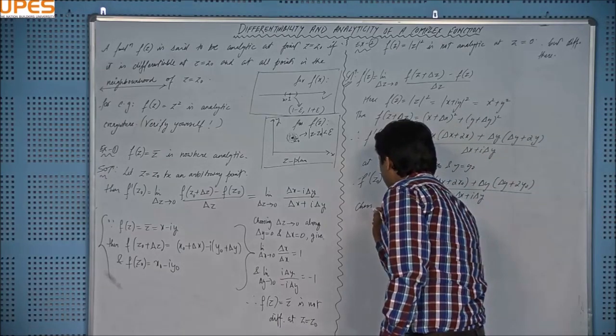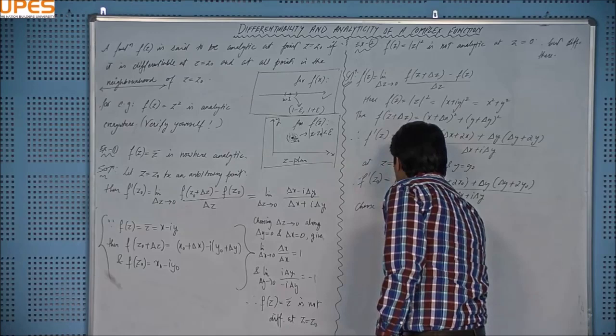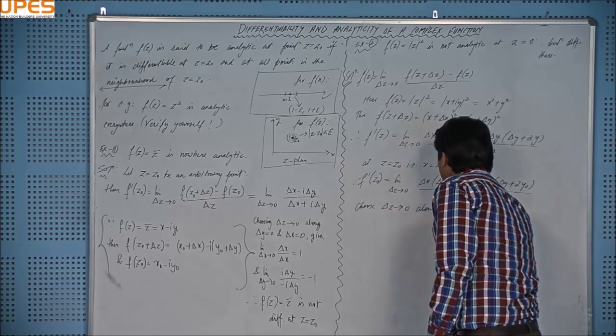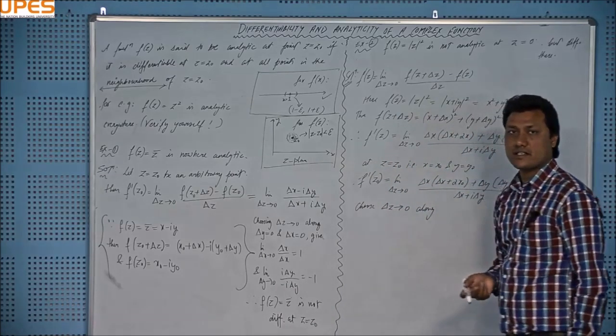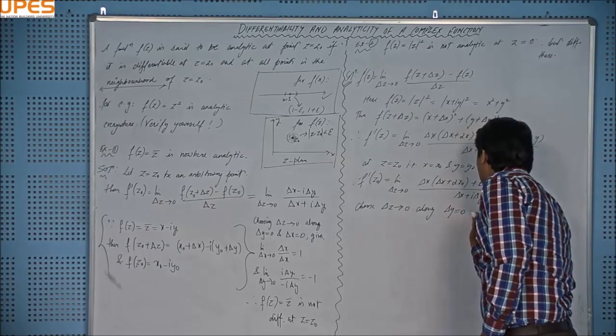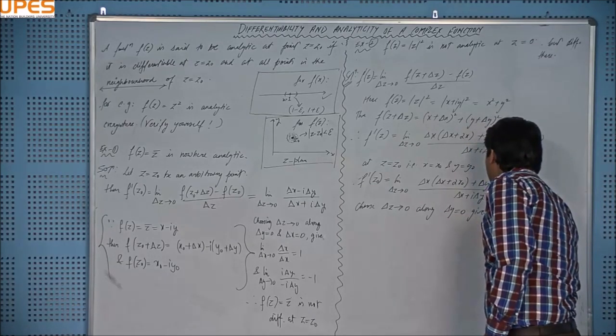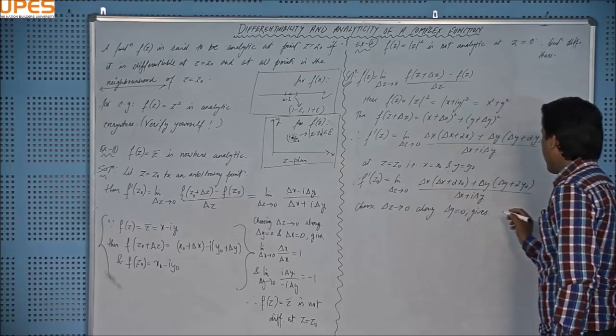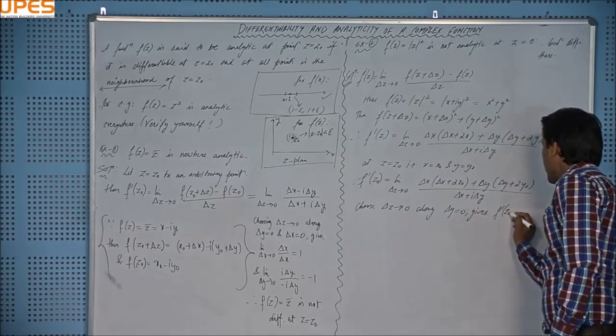Choose delta z tending to 0 along a line parallel to the x-axis, and that is actually delta y equal to 0, and that will give me f dash z naught.